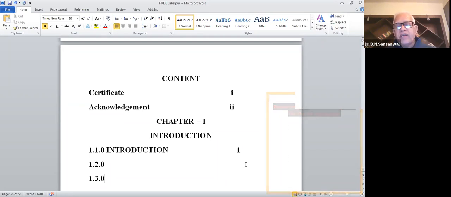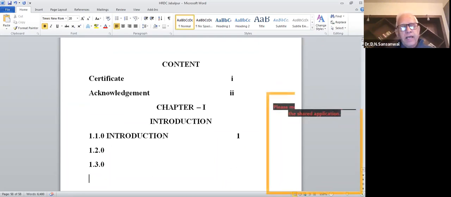And then whatever pages are coming here, you have to keep on mentioning those pages. Then you keep on doing chapter number 1. Number 1 finishes, then you go to chapter 2 and chapter 3 and chapter 4, chapter 5, whatever. So you have to write the content like this.